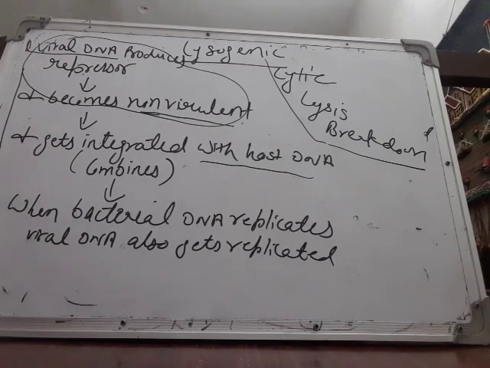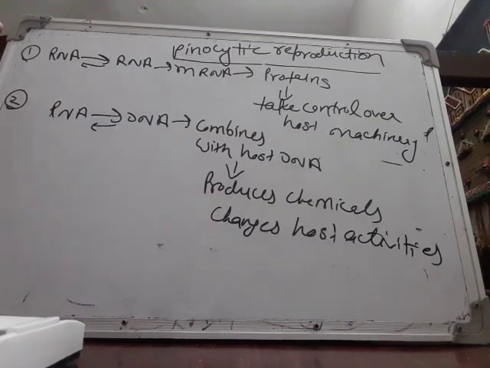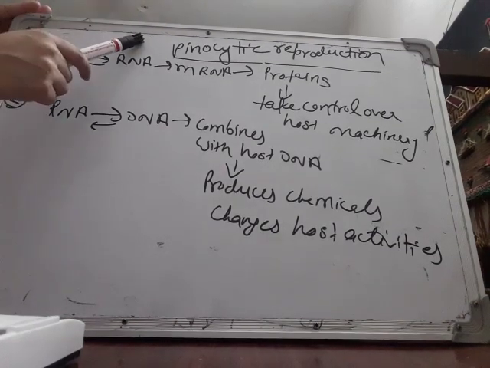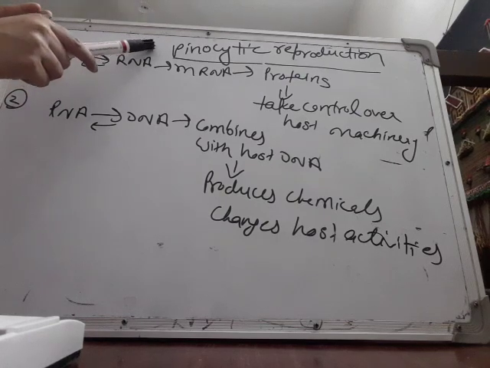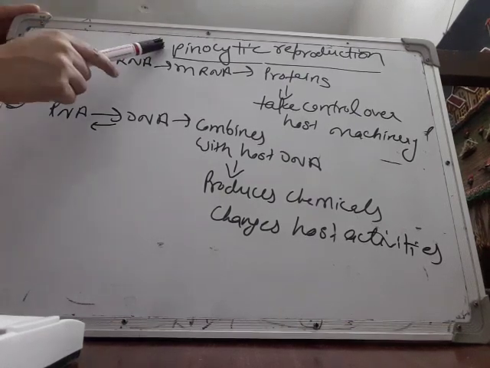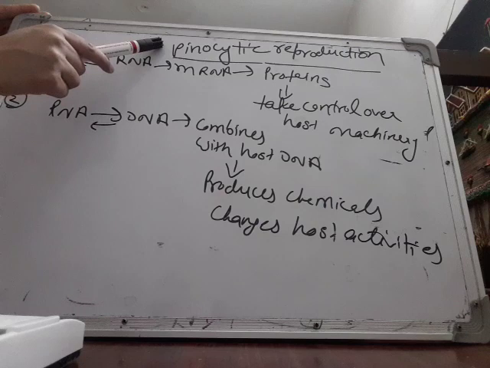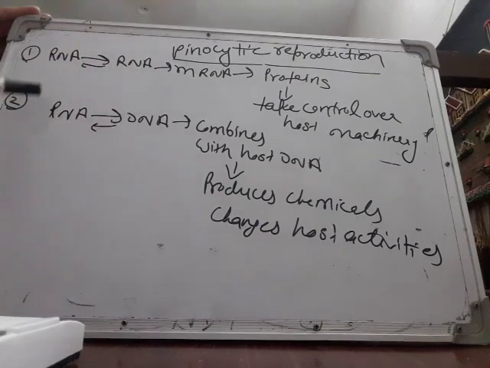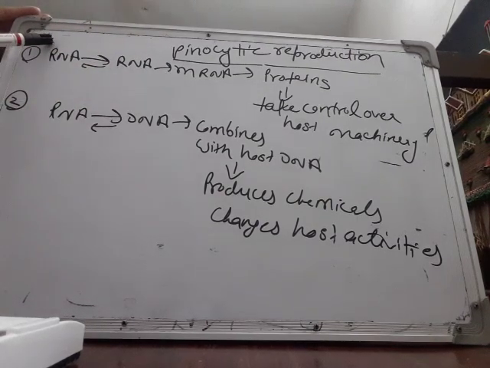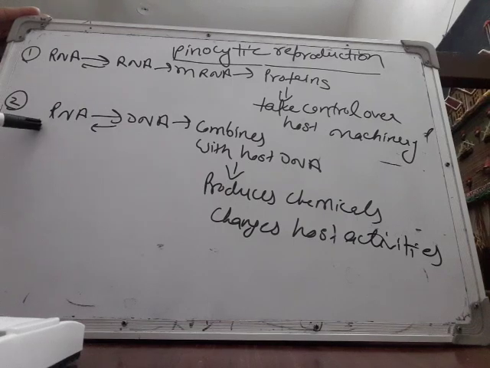Next is the pinocytic type of reproduction. So another type of reproduction is pinocytic type of reproduction. I have told you earlier, this type of reproduction occurs in other viruses which infect plants and animals. So this is further of 2 types. First is RNA viruses, and second one is reverse transcribing viruses.